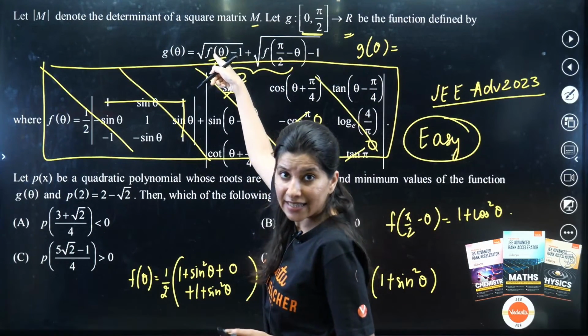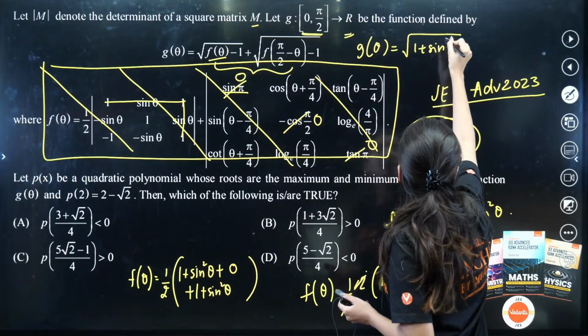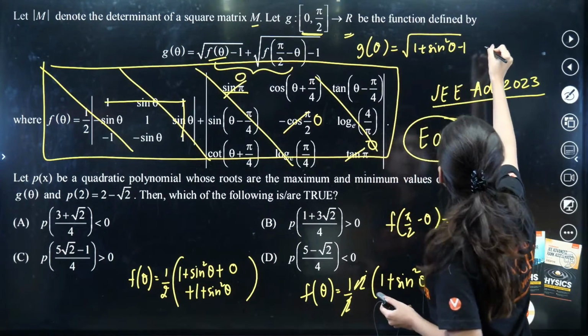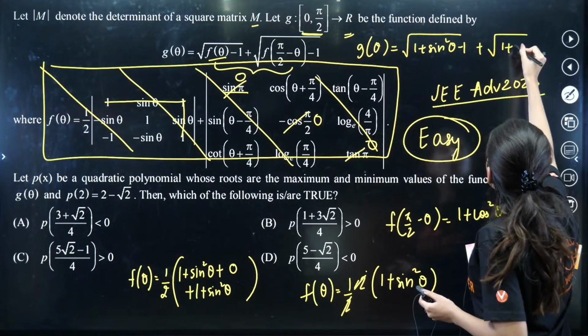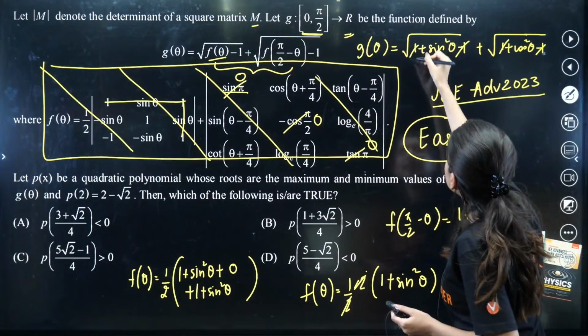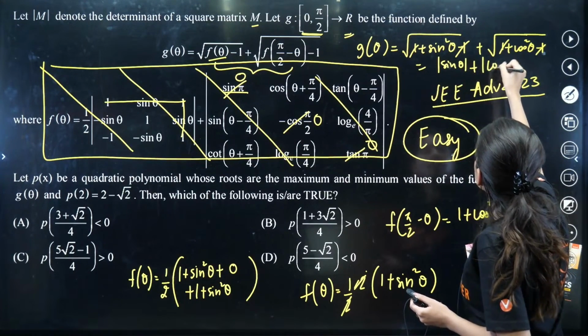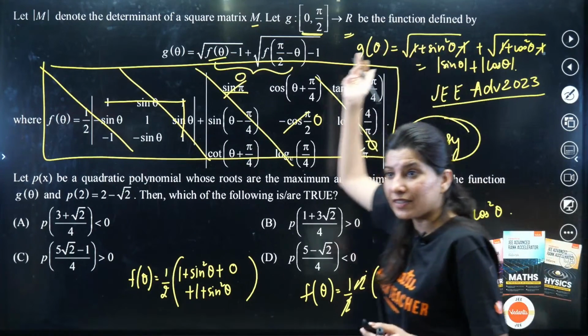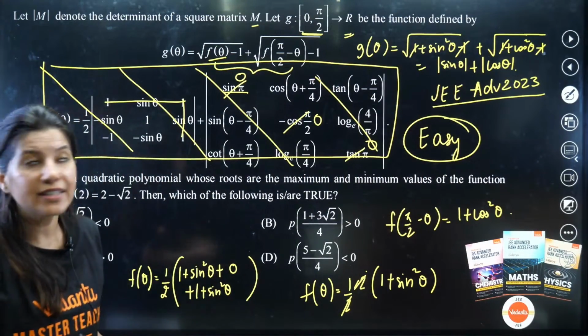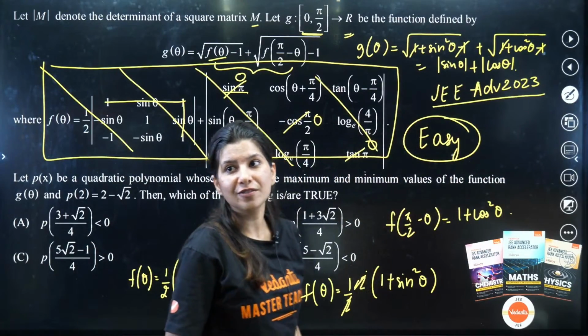So 1 plus sine square theta minus 1 plus 1 plus cos square theta minus 1. Can you see the 1s getting cancelled out? So mod sine theta plus mod cos theta is your g of theta. What is g of theta? Mod sine plus mod cos. This is your g of theta.